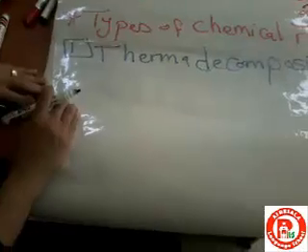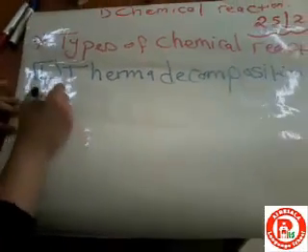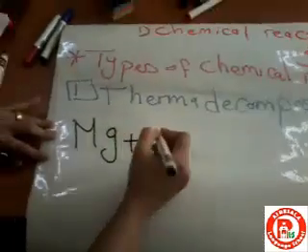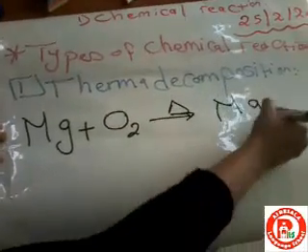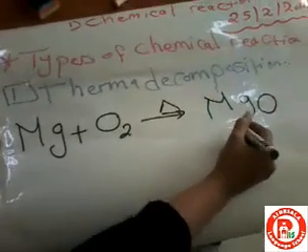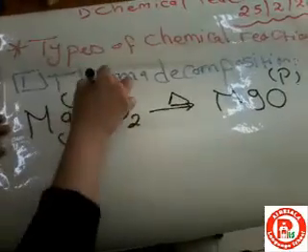For example, you know from the day before yesterday when we were talking about the magnesium which is burned in the presence of the oxygen, it will produce the magnesium oxide which is the white powder. We call the magnesium oxide the product. Magnesium with oxygen is the reactant.